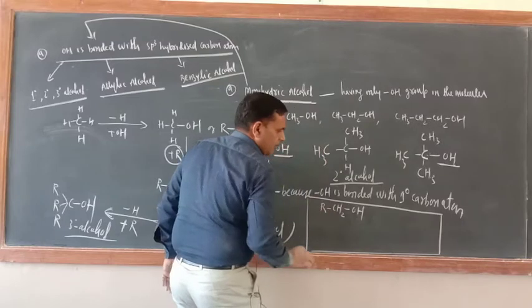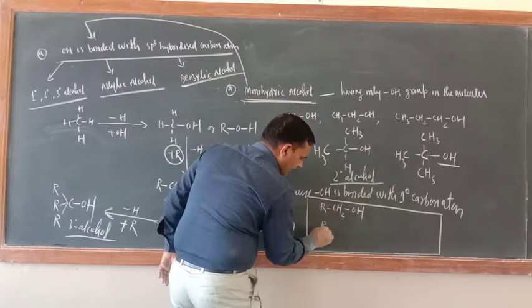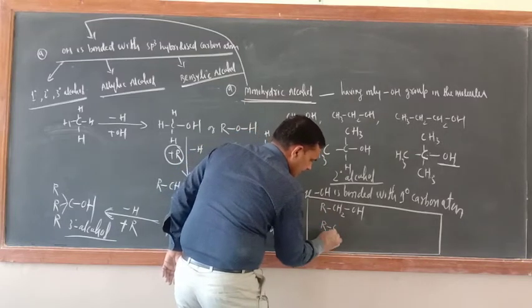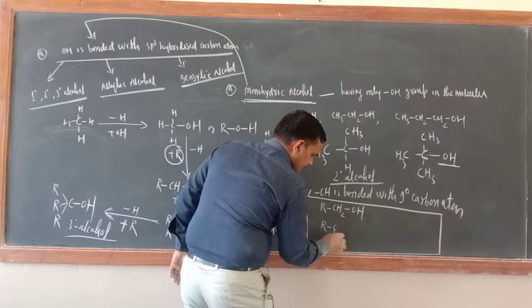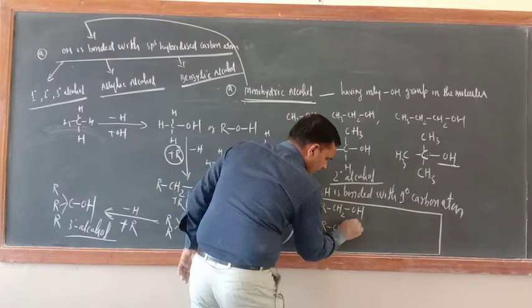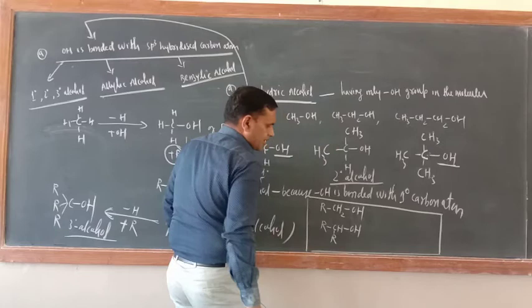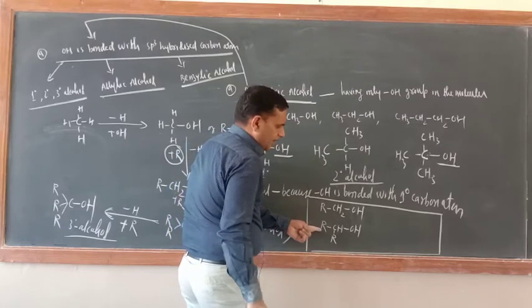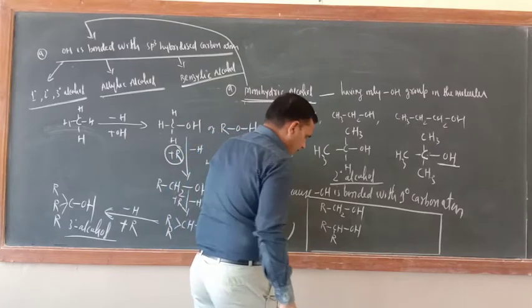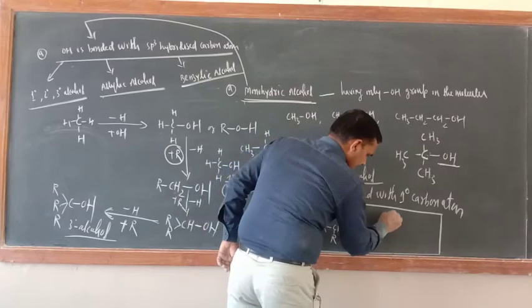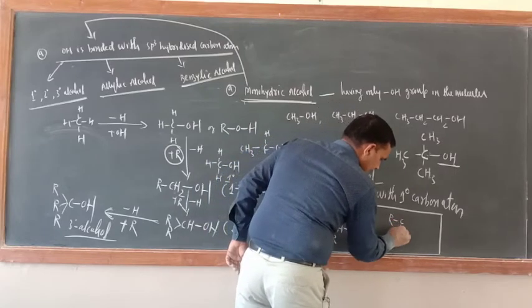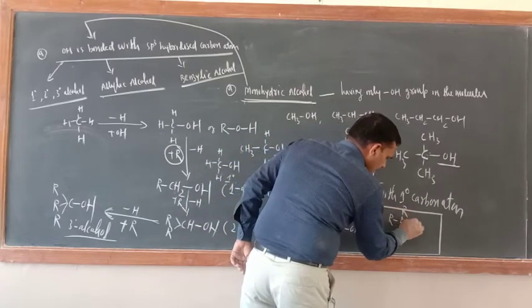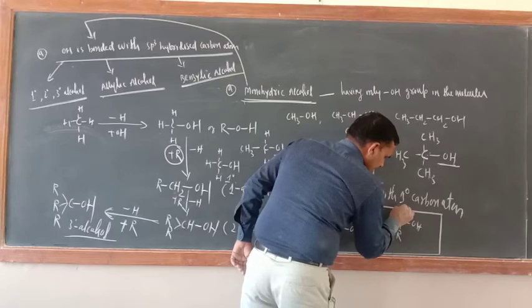RRCHOH is the general formula of 2 degree alcohol. And for 3 degree, this is RRROH. This is 3 degree alcohol.